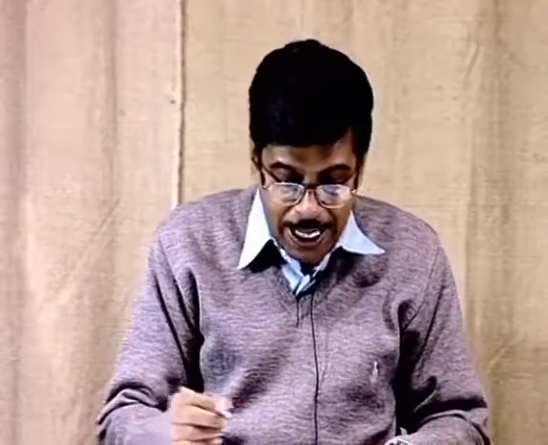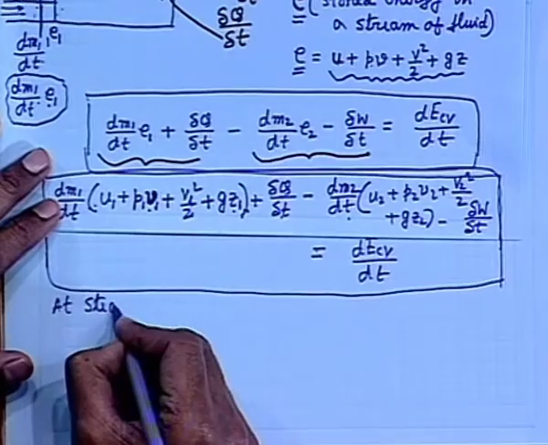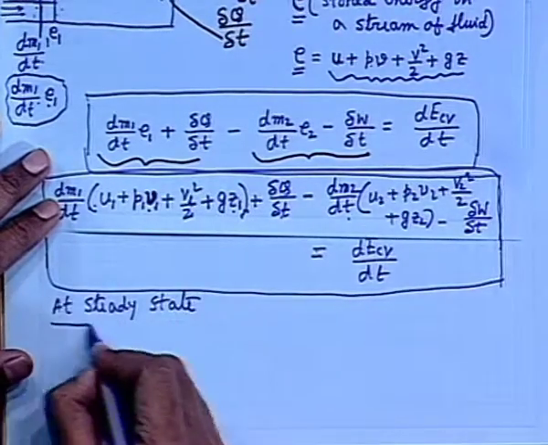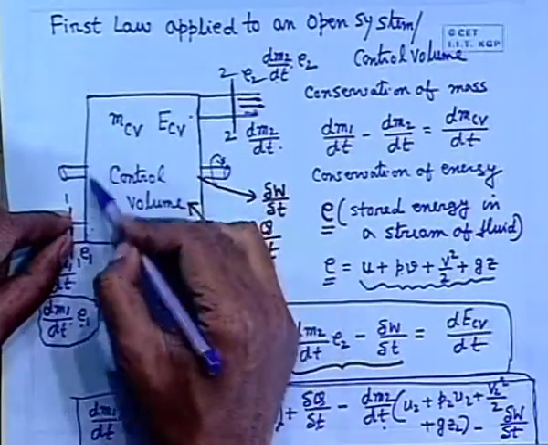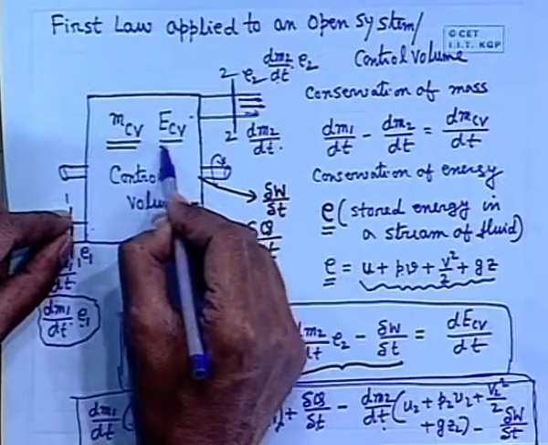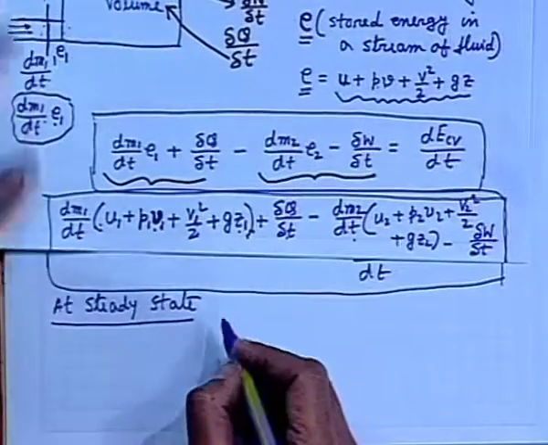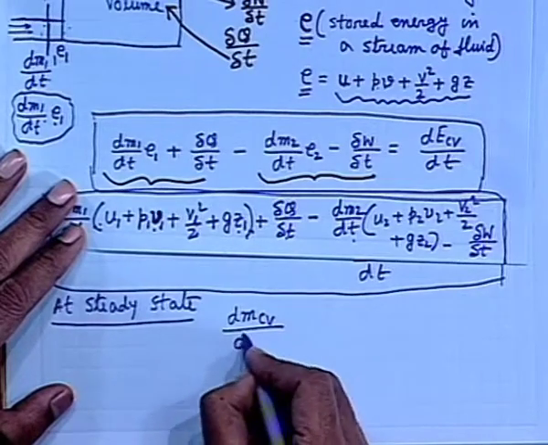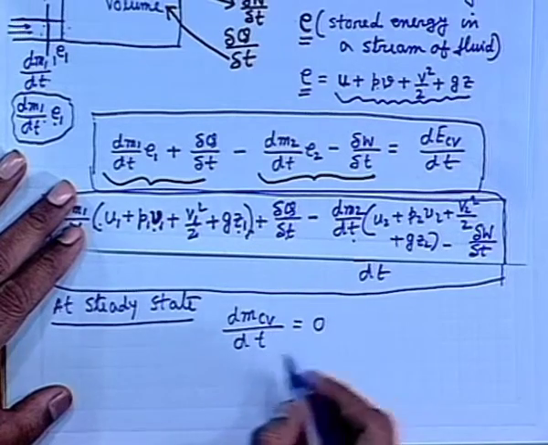All right. Now, at steady state, what happens? What is the definition of steady state? When a control volume is at steady state, all its properties remain invariant with time. That means both the mass and the energy, being two of its important properties, remain invariant with time, which means at steady state a control volume is specified by this equation: the rate of change of mass, dm_CV/dt, is 0.